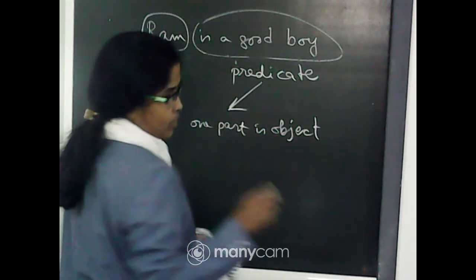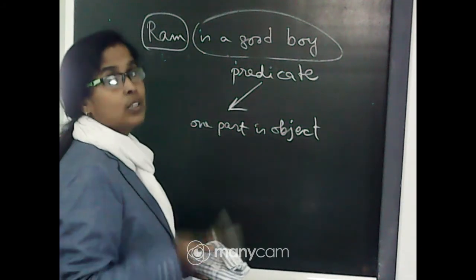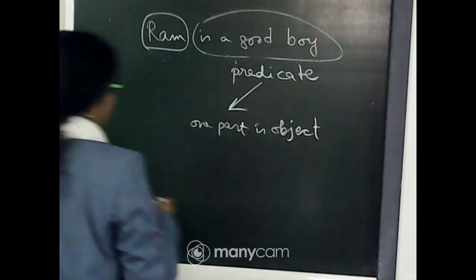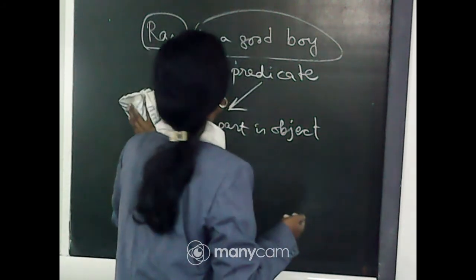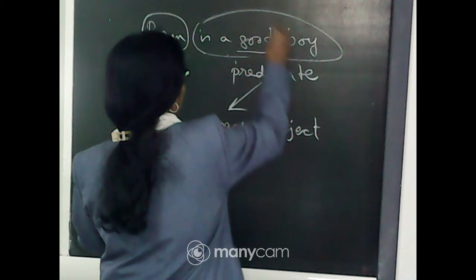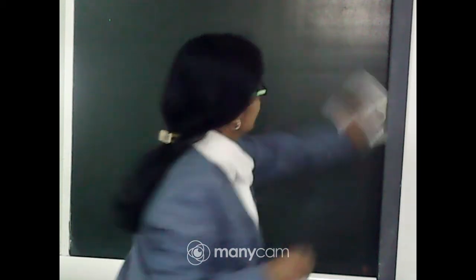That means an object answers the question formed with what or whom. So, what type of boy is Ram? A good boy. That is the complement.